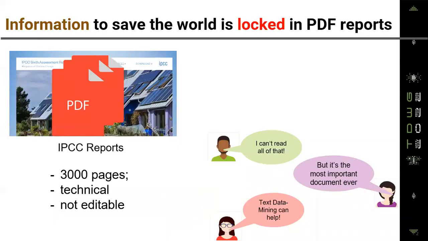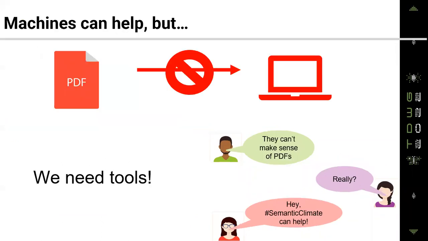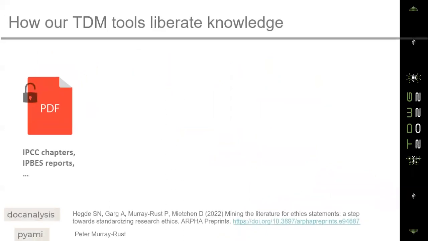So to give you a bit of context as to why we are mining IPCC reports, information to save the world is locked up in these PDF reports, and these PDF reports are very long and are written in technical language. That means that humans cannot read the whole thing and extract all the useful information. And that's where machines can help. At #Semantic Climate, we've been developing tools to help machines automatically liberate knowledge from these PDF reports. And here's how we do it.